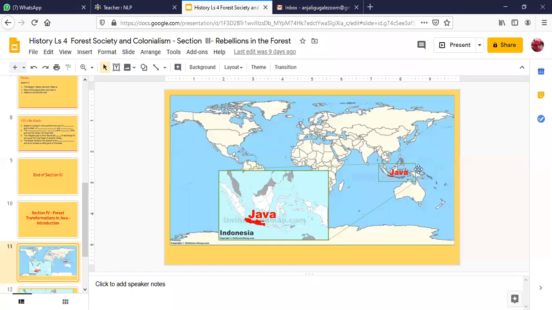And here, the difference between India and Java is just that in India, the rule of the Britishers was there. India was a colony of the British. But on the other hand, in Indonesia, here in Java, there was a rule of the Dutch people. Can anybody tell me, Dutch people belong to which country?